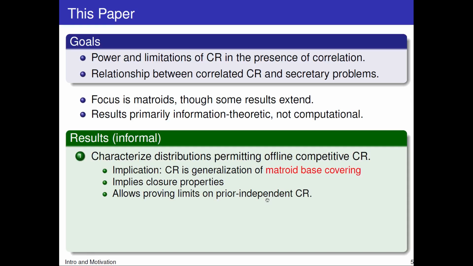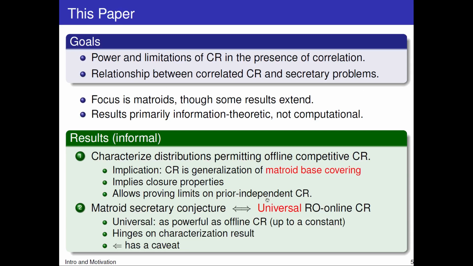We have two sets of results. First, we characterize the distributions that permit offline competitive contention resolution. And this has a bunch of immediate implications. One is that contention resolution generalizes the matroid-based covering theorem of Edmonds. We also get some closure properties for the distributions that allow contention resolution. And we also can prove limitations on contention resolution when you have to learn the prior distribution rather than it be given explicitly.